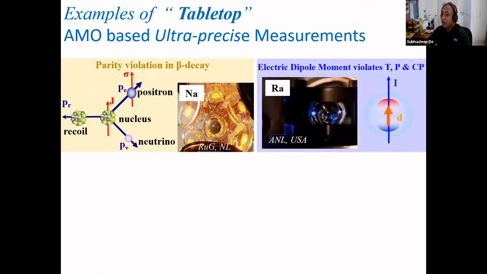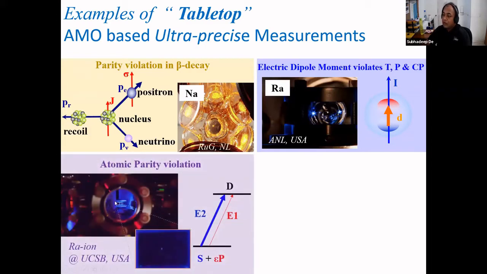Then there are permanent electric dipole moment searches on some atoms. For example, this is a neutral radium atom trapped in a magneto-optical trap at Argonne National Lab, and they were trying to find out whether these atoms have any permanent electric dipole moment or not. According to our standard model theory, atoms should not have any permanent electric dipole moment, but there could be violations of that. And if it violates, then it violates different fundamental symmetries like time reversal symmetry, parity symmetry, or CP. This is another atomic parity violation experiment at UCSB in the USA, that is with a radium ion.